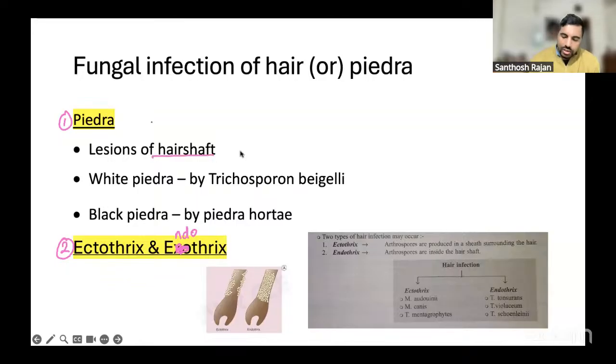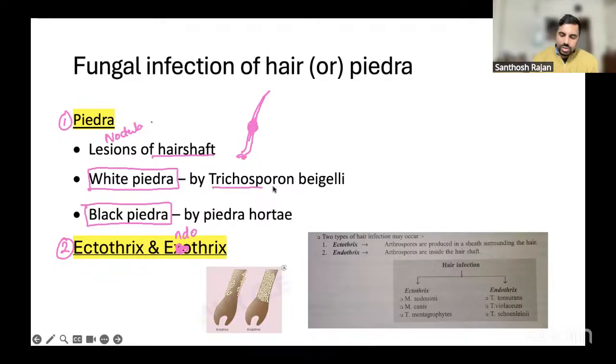So if this is your hair, the infection is on the shaft. It can be a white piedra or a black piedra, with a nodular lesion you can see around the hair.